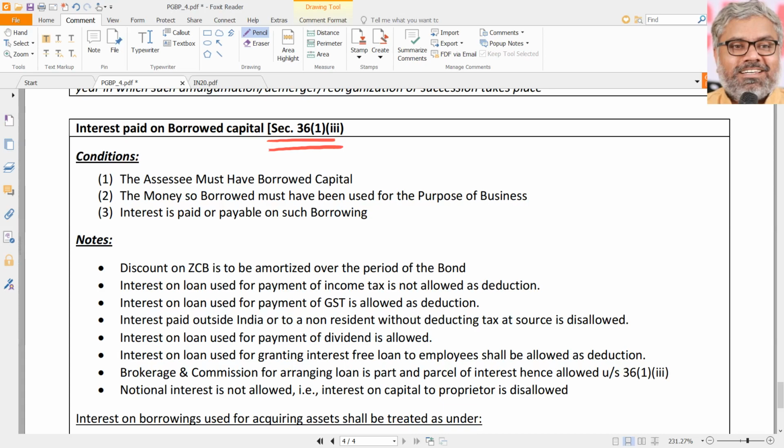What are those things? We start with one important one, that is interest on borrowed capital. So don't take this as paid in a literal meaning. Interest on borrowed capital we can call it. Interest is interest, expenditure, that's all.